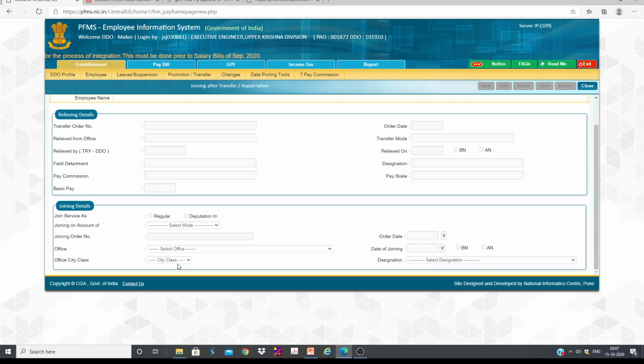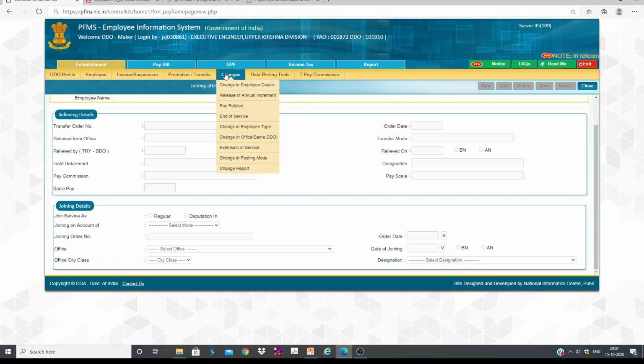So that everything like city class is going to be useful for generation of HRA and all. HRA depends on class of city, even TPT elements and all. And for date of joining, forenoon and afternoon, we have to select this.